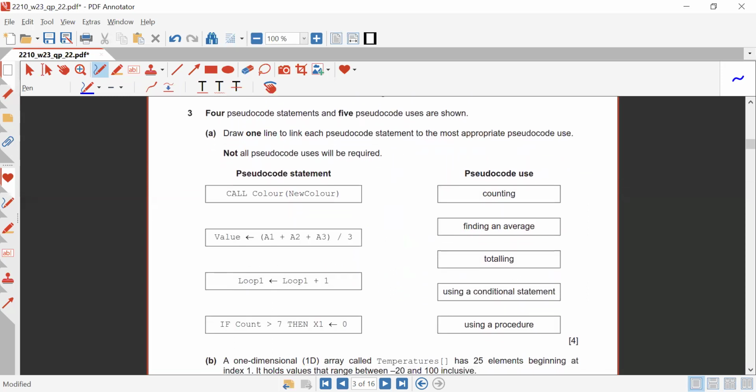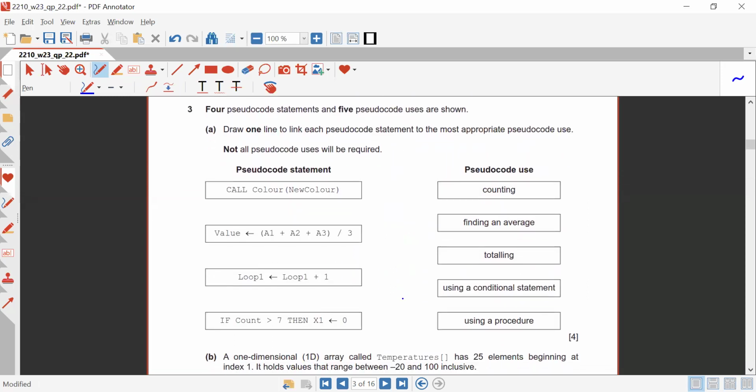Okay. Now coming towards question number three. What does question number three say? Four pseudocode statements and five pseudocode uses are shown. Draw one line to link each pseudocode statement to the most appropriate pseudocode use. Not all the pseudocode uses will be required. Okay, make sure that not all of them are required. So now they are saying call color.